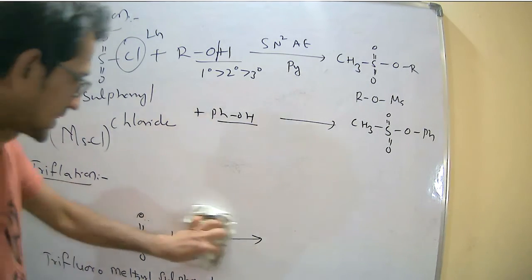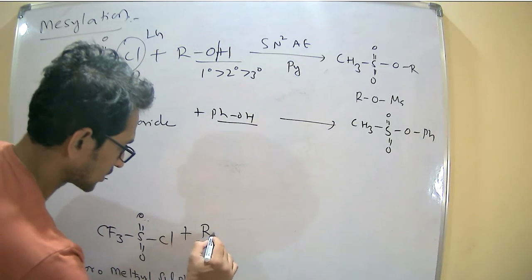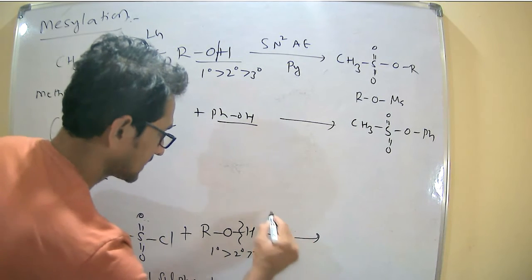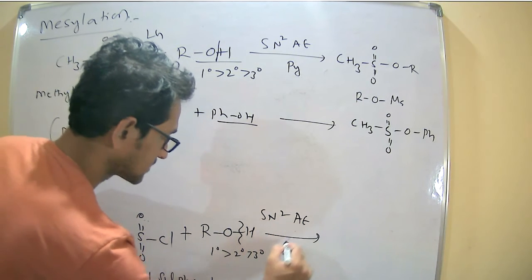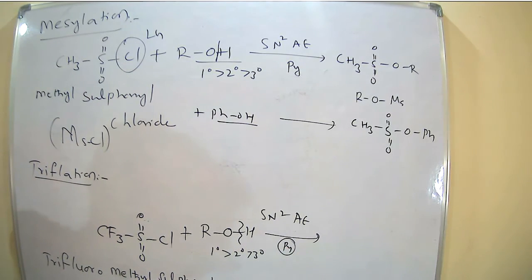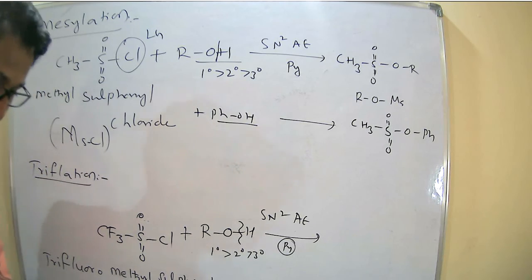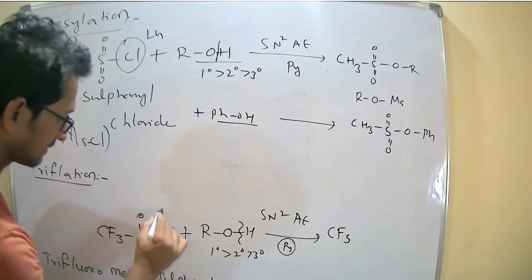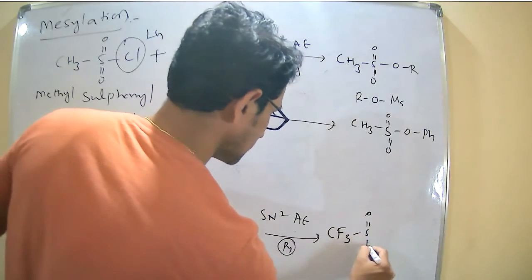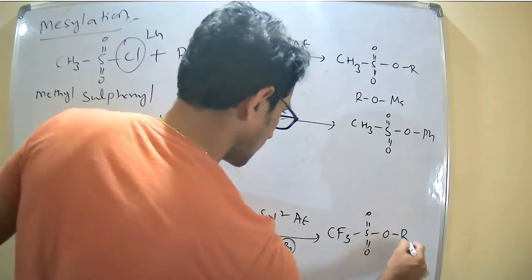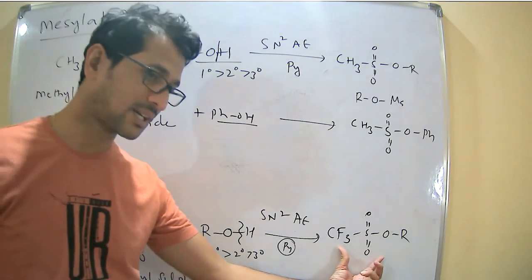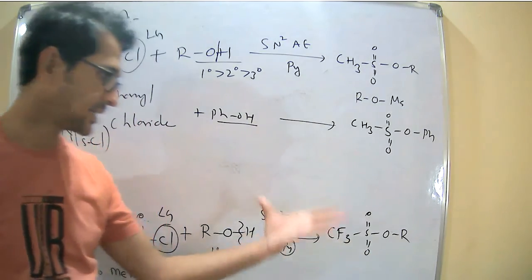Now the reaction is common for all ROH. Cleavage of the OH bond is preferred for primary, then secondary and tertiary. It undergoes SN2 AE reactions. Pyridine is the base. Now what happens here? The chlorine is the leaving group. CF3 S double bond O R, methyl triflates, and if it is phenol, phenyl triflates, etc.